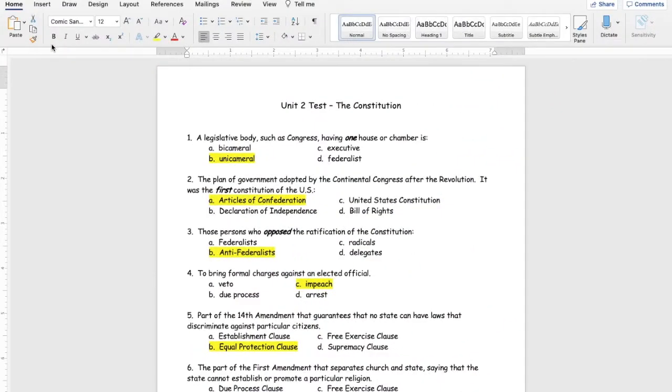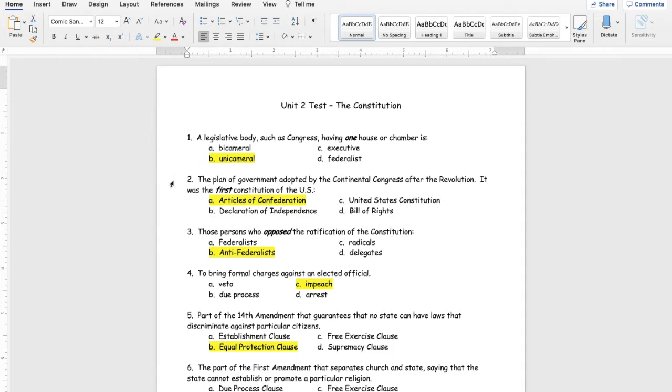All right, guys, so I've highlighted all the answers here to the test, so feel free to breeze through this if you want to, but we're going to go ahead and explain each one. Number 1, a legislative body such as Congress having one house, that's unicameral. Remember, uni means one, bi means two.